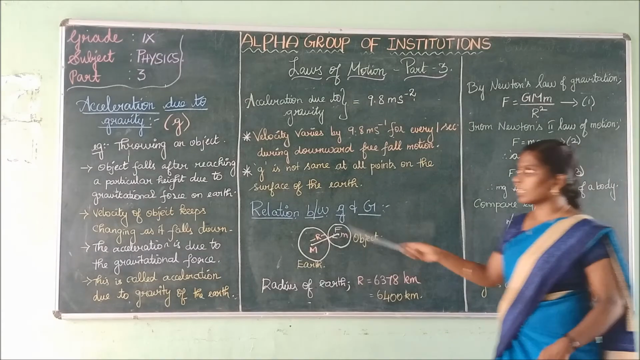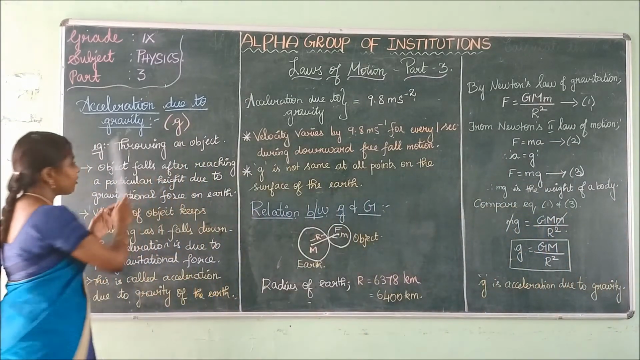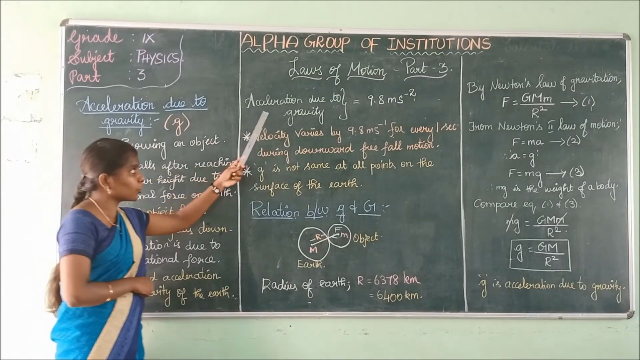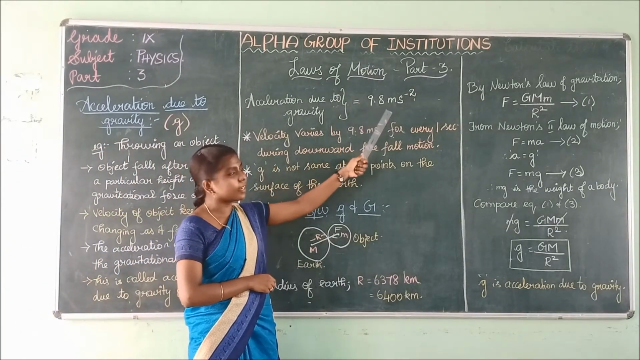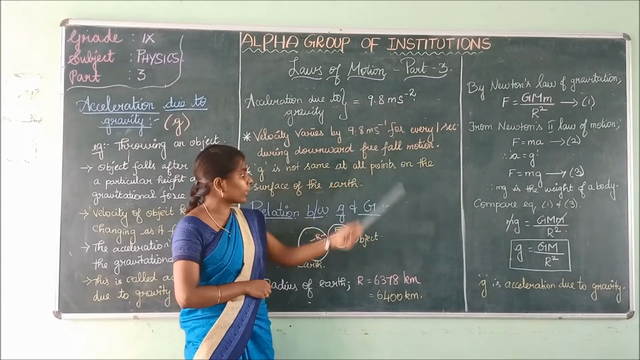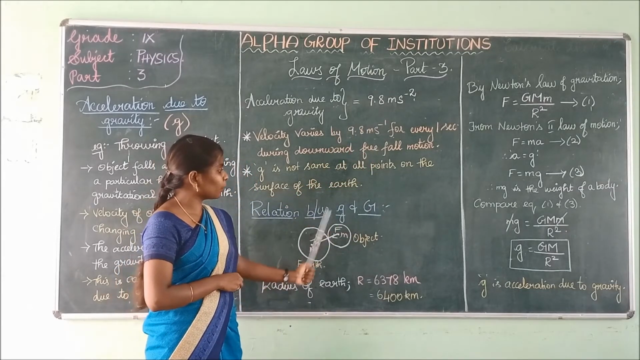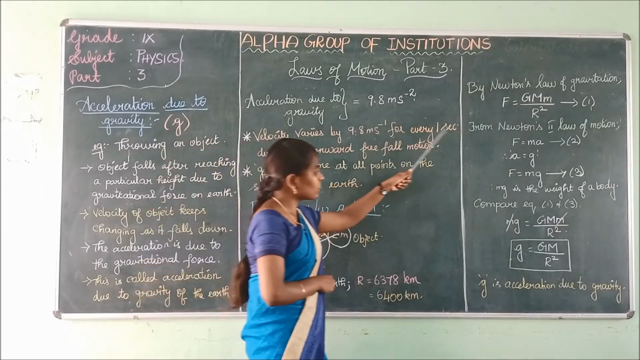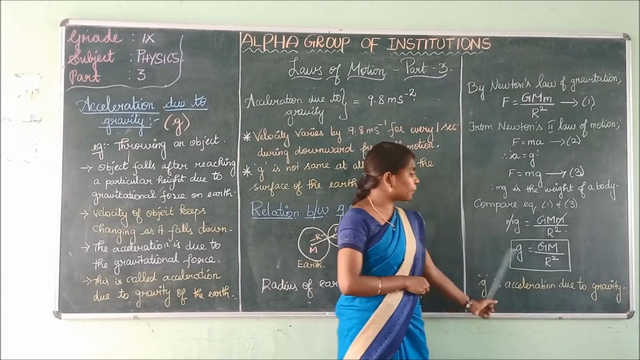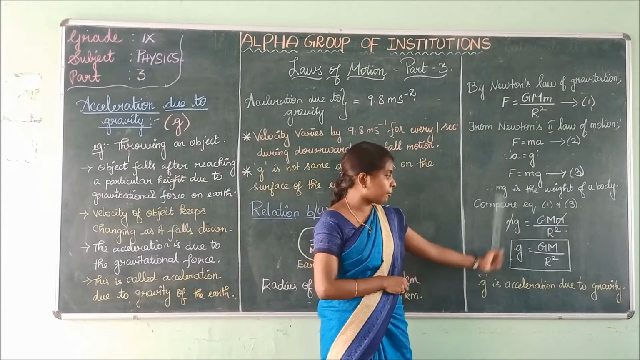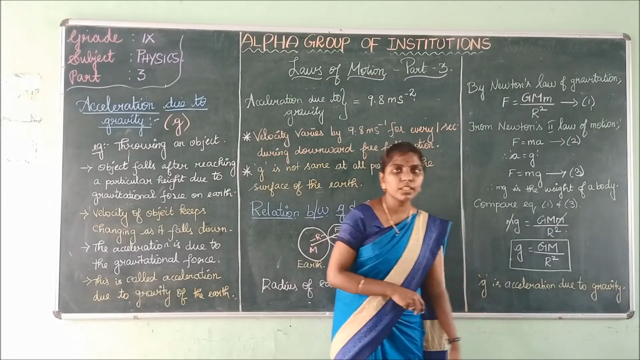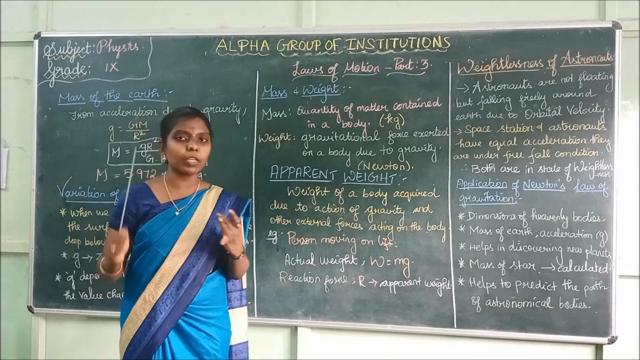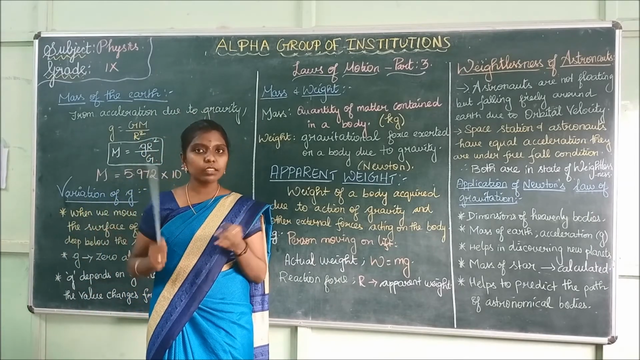The first topic which we have seen is acceleration due to gravity. It is represented by the letter small g, and the value for acceleration due to gravity is 9.8 meter second power minus 2. Next we have seen the relation between acceleration due to gravity and gravitation. This is the final equation that relates them.